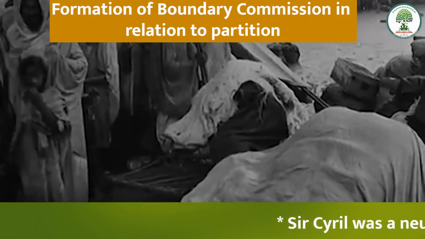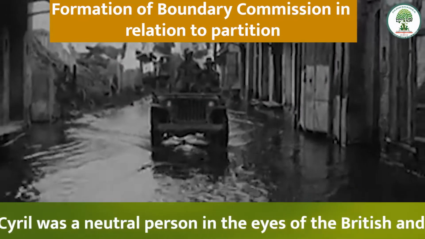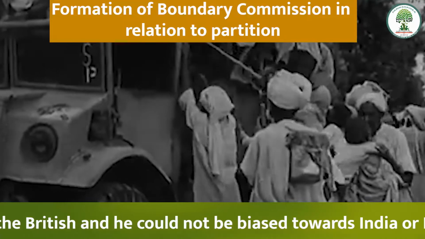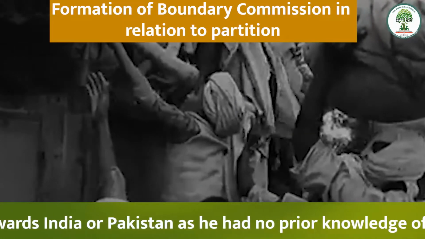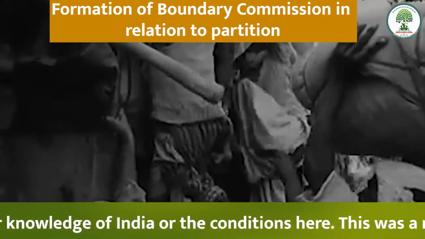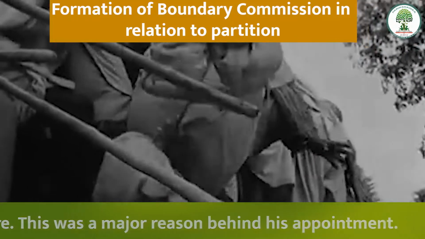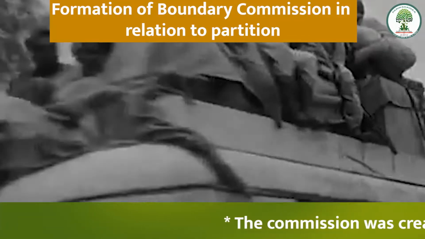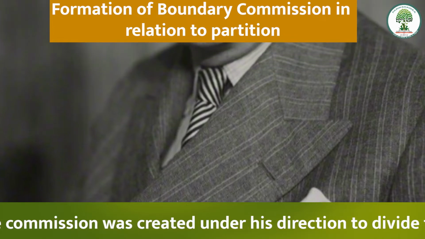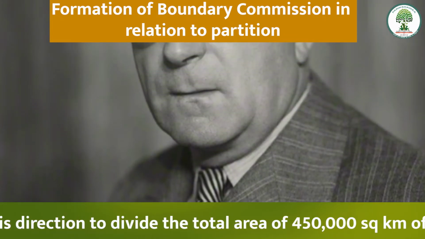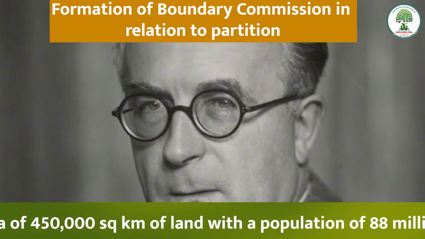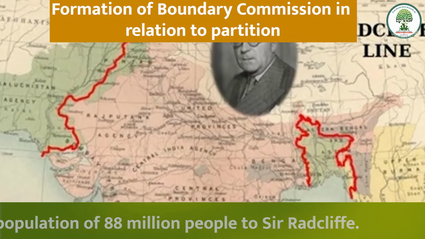Sir Cyril was a neutral person in the eyes of the British, and he could not be biased toward India or Pakistan, as he had no prior knowledge of India or the conditions here. This was the major reason behind his appointment. The commission was created under the direction of Sir Radcliffe to divide a total area of 450,000 square kilometers of land with a population of 88 million people.